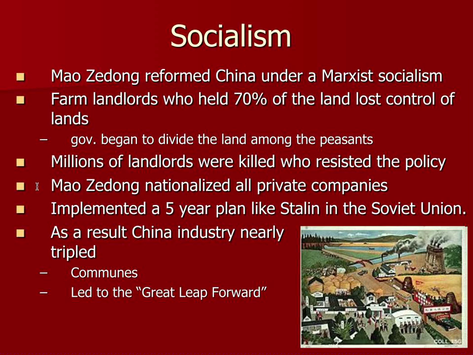Then socialism. Mao Zedong is trying to create a Marxist socialist society. He takes all the land away from the landlords. Anybody who resisted this policy, he kills them, and then he distributes the land among the peasants. He nationalized all private companies, and they're basically copying the Soviet Union. They implemented a 5-year plan like Stalin did, and Chinese industry triples using communes, and this leads to the Great Leap Forward. The Great Leap Forward is their idea that they're going to industrialize really rapidly. But unfortunately, as you'll be tested, it actually leads to a great leap backwards.